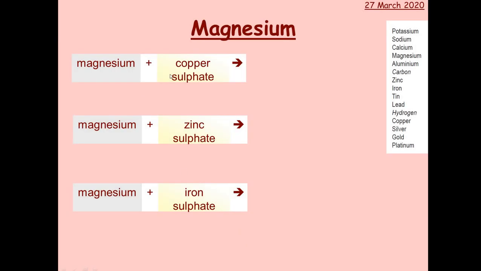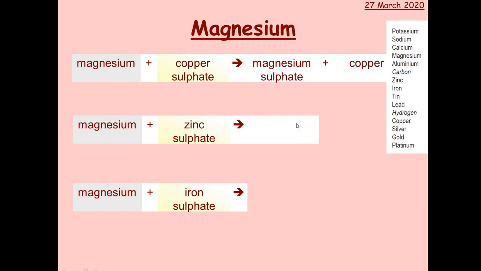So magnesium plus copper sulphate. Magnesium's here, copper's here, so you'd get magnesium sulphate plus copper. Magnesium plus zinc sulphate. Magnesium's there, zinc's here, you'd get magnesium sulphate and zinc.